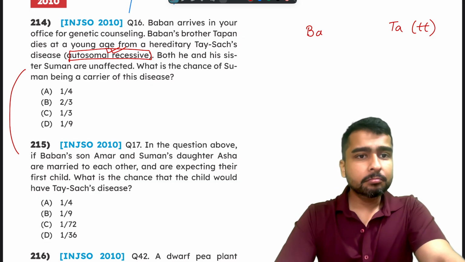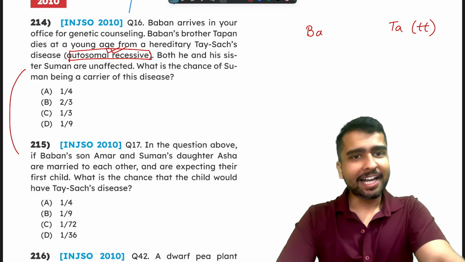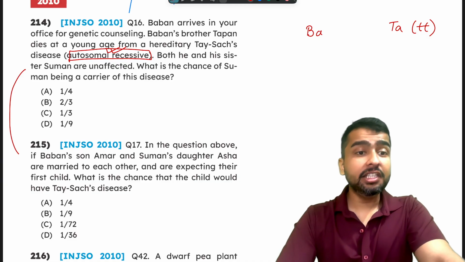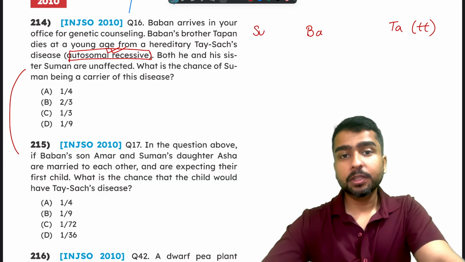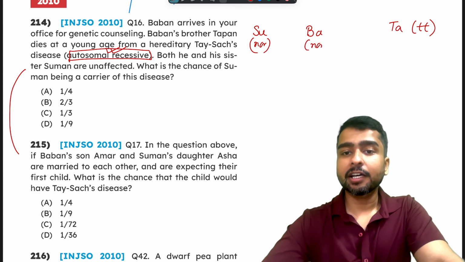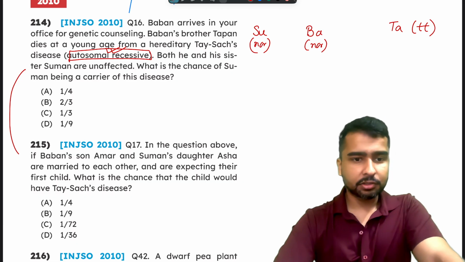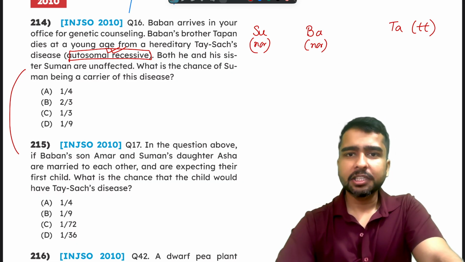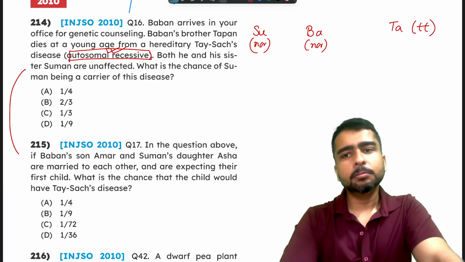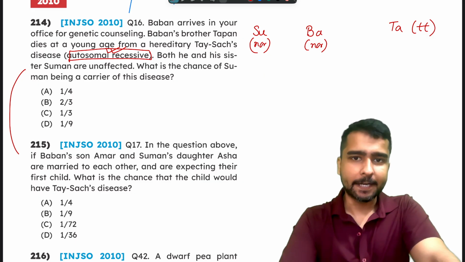But Baban has not died. Baban is alive. He and his sister Suman are unaffected. So Suman is normal. We are using NOR to indicate that they are normal. Okay. So I hope till this point everything is okay. Suman is normal. Baban is normal. But Tapan had to die.